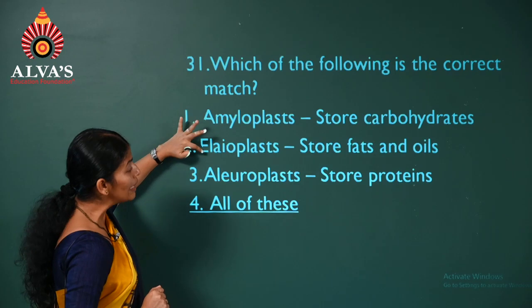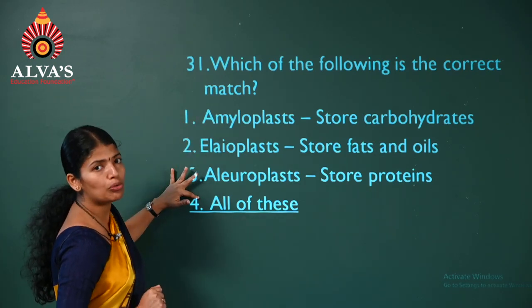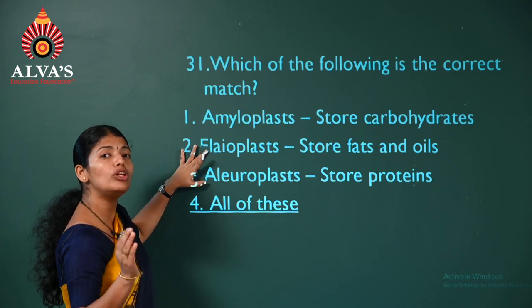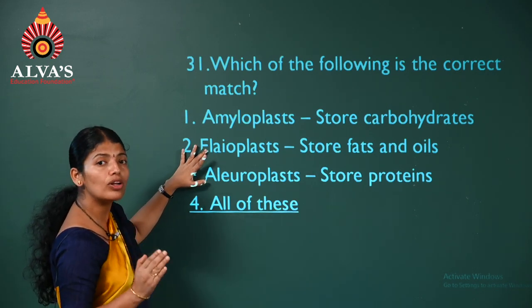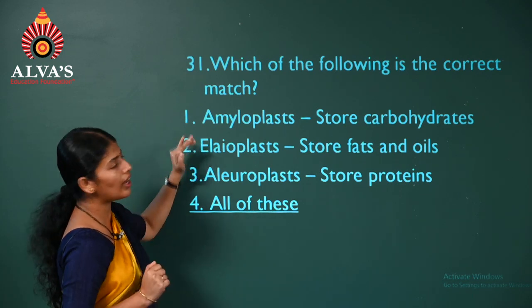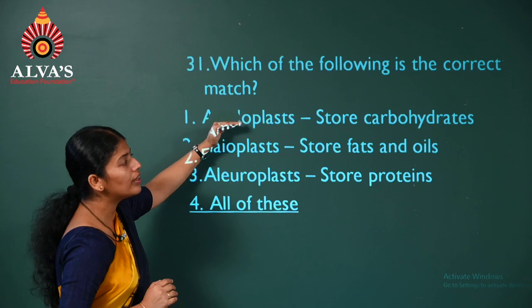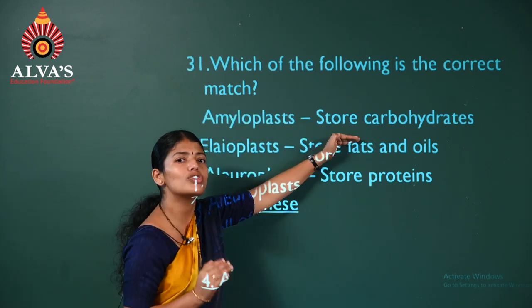Myeloplast, elioplast, eleuroplast. What are these? These all are the types of leucoplast. Depending on the products they store, they are of different kinds. A myeloplast, what do they store? They store carbohydrates or starch.